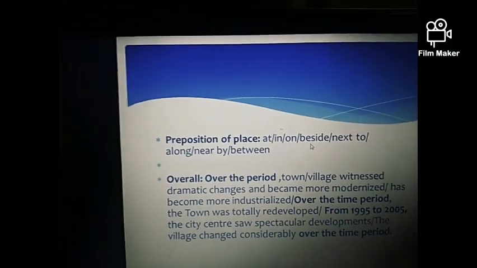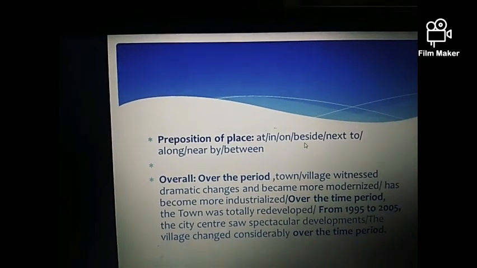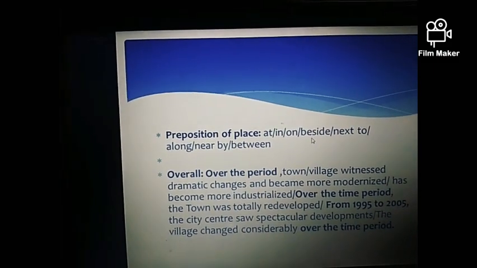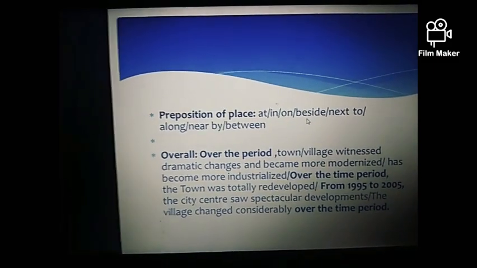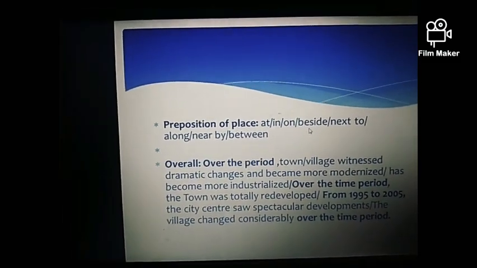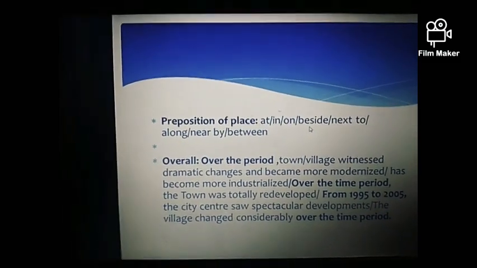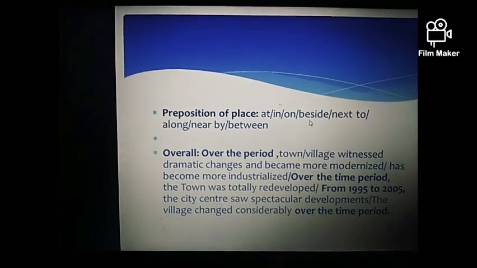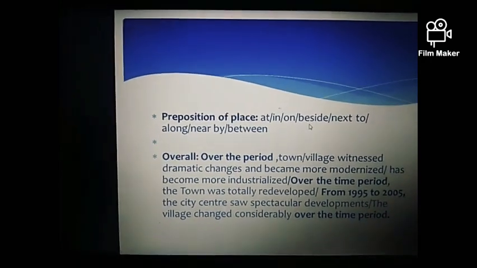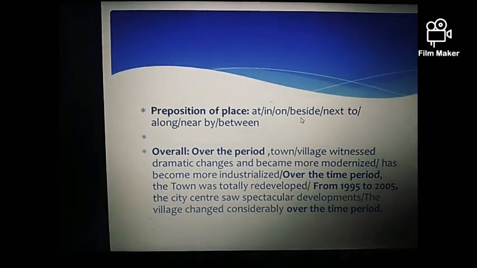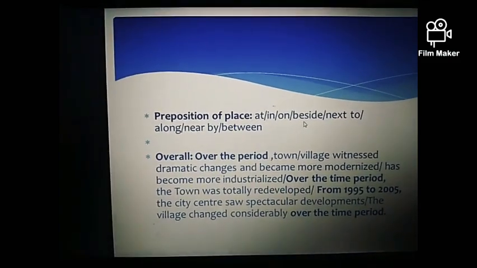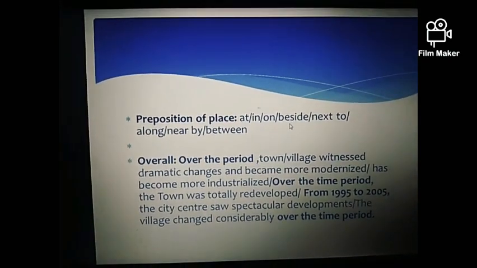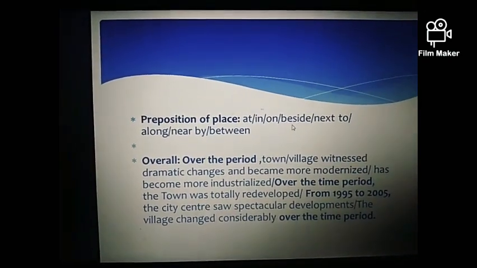If you are seeing that in past there were just few amenities, means few facilities, then you can say that over the time period the town totally redeveloped. Or you can also write like this. From year, you can mention the years, from year 1995 to 2005, the city center saw spectacular developments, or the village changed considerably over the time period. These all are correct ways of writing the overall. You can choose any one of these as per your convenience or choice and as per the given question, right?